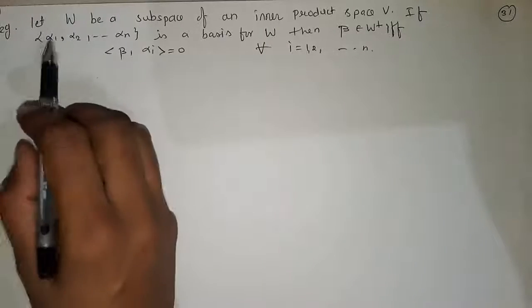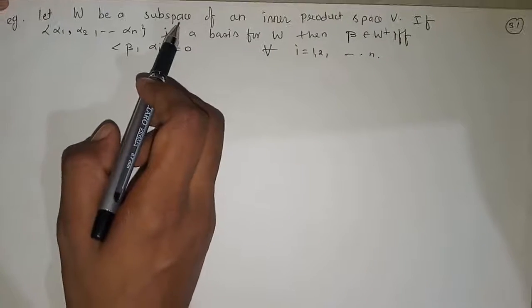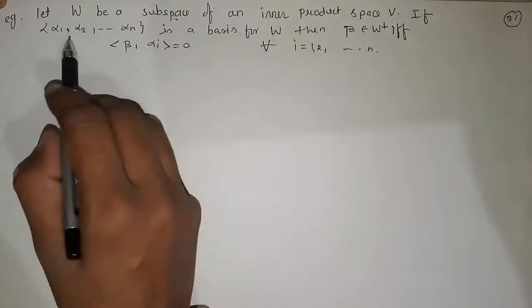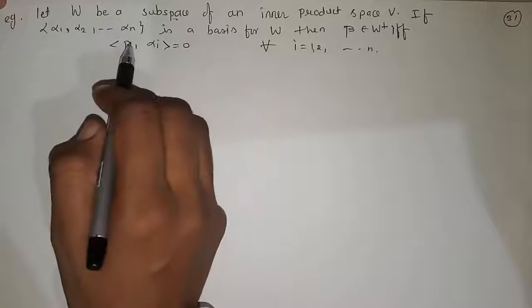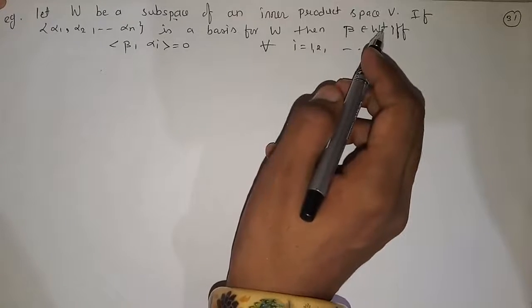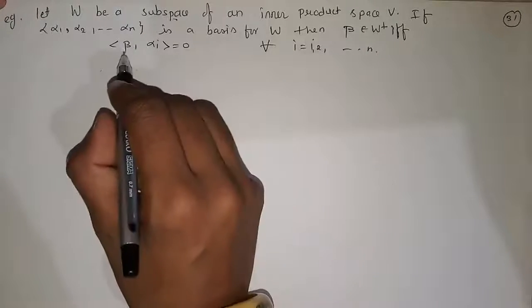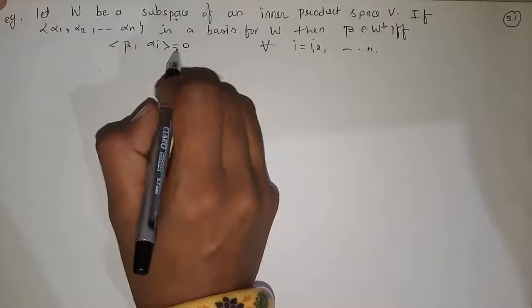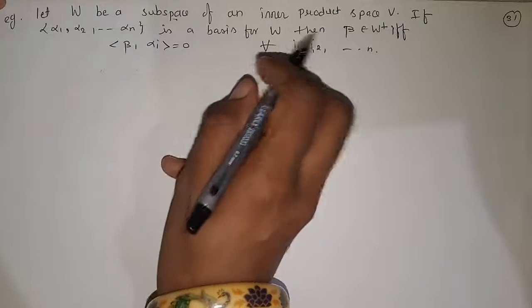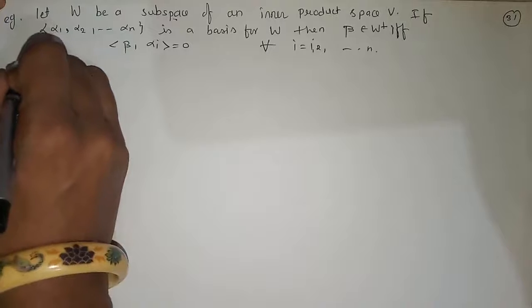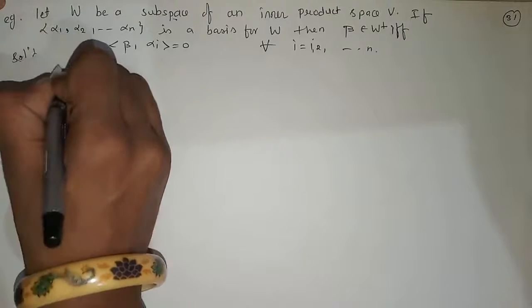So we have to prove that if W is a subspace of inner product space V, and alpha 1 up to alpha n is a basis for W and beta belongs to W complement, then the inner product will be 0, and if the inner product is 0, then beta belongs to W complement. Now the solution.